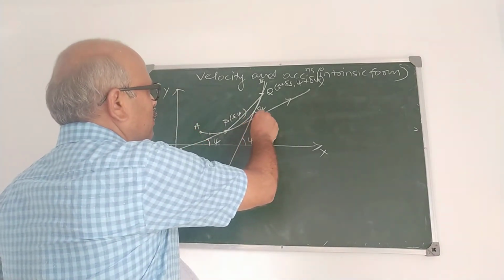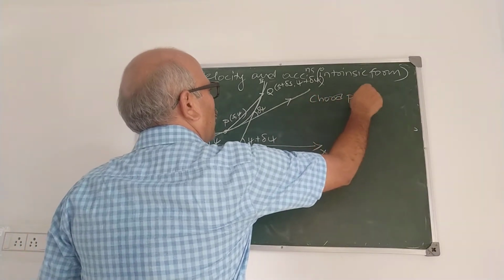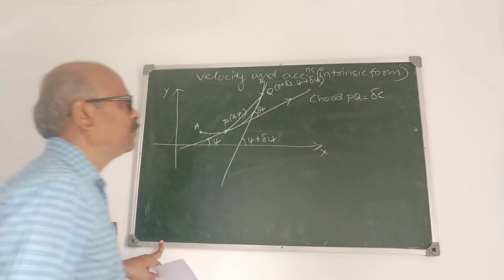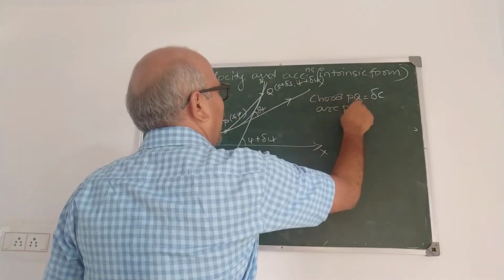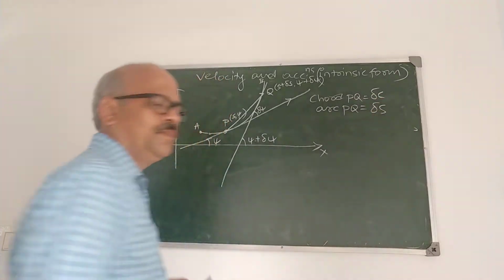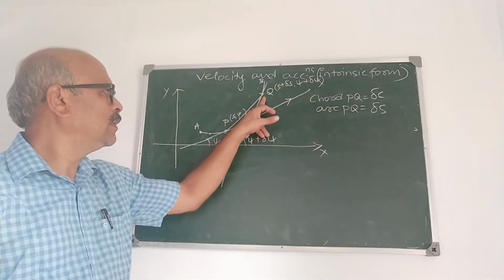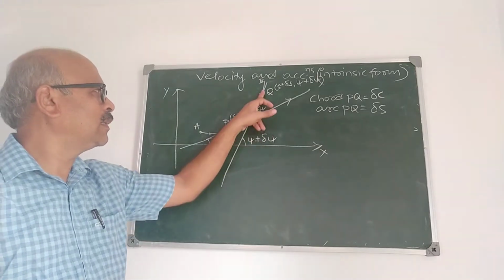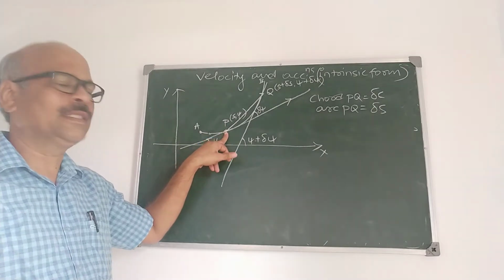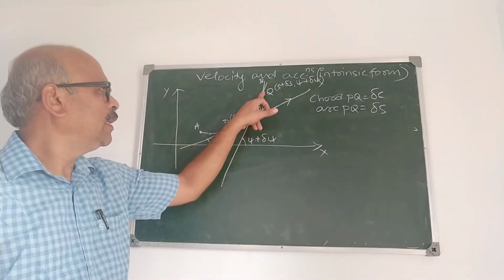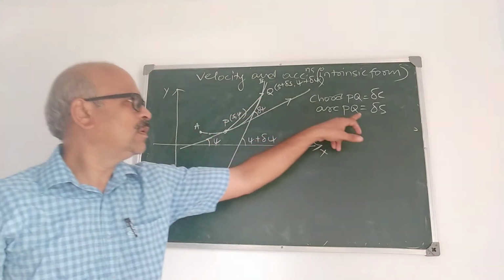Now, suppose the chord PQ is equal to delta c. And what is arc PQ? Arc PQ is delta s, meaning the length of the arc, because we have taken AP as s and AQ as s plus delta s. Therefore, arc PQ is delta s.